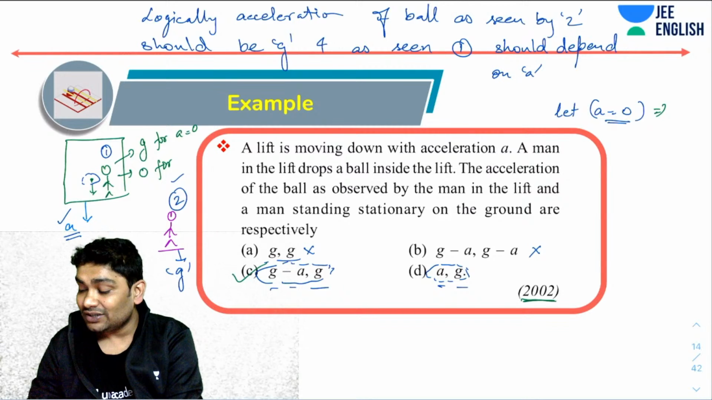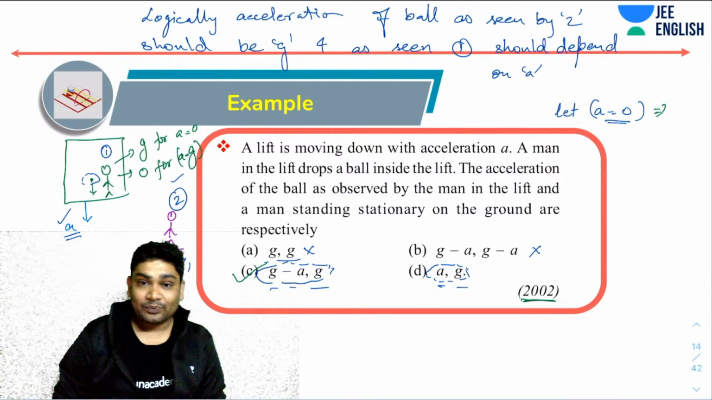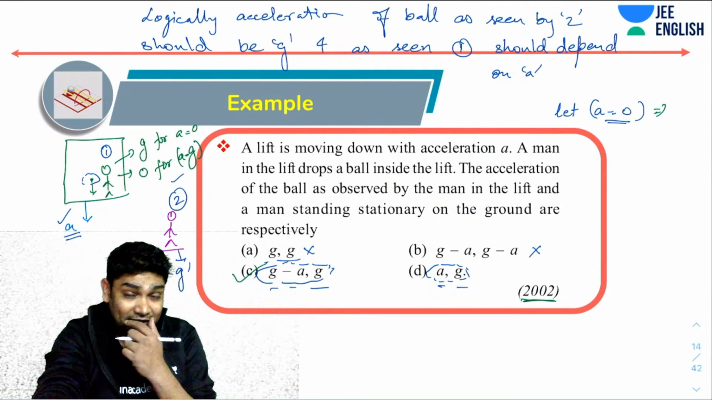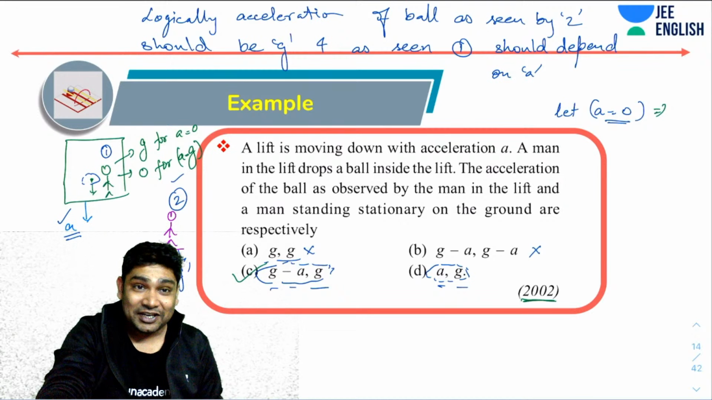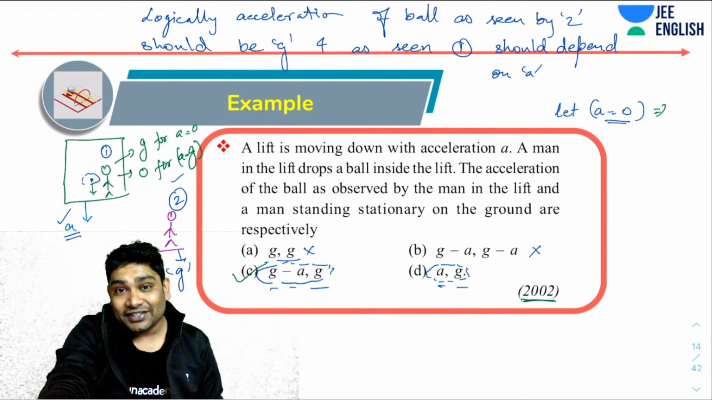Okay, for A equals G, you could have used this also. If the acceleration of the lift is G, if the lift was falling freely, then the acceleration as seen by the man should have been 0. So just put in these values.